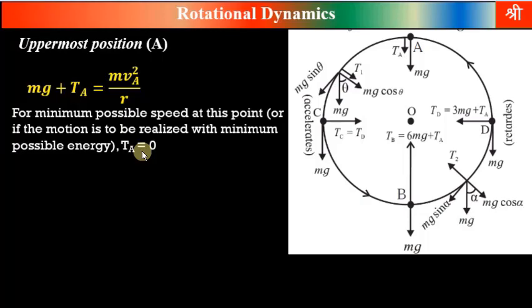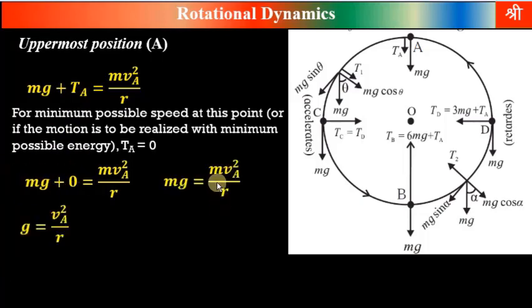But for the body to perform circular motion or to complete the circle, the minimum tension in the string should be equal to zero. Tension can be greater than zero, but for minimum possible speed to complete the circular motion, tension should be zero. Therefore, if we keep this tension Ta equal to zero in this equation, then we will get this expression for minimum possible velocity. So keep Ta equal to zero. In that case, this velocity Va will be the minimum possible velocity. Velocity cannot be below that velocity in that case.